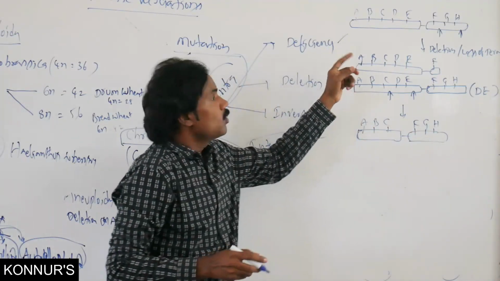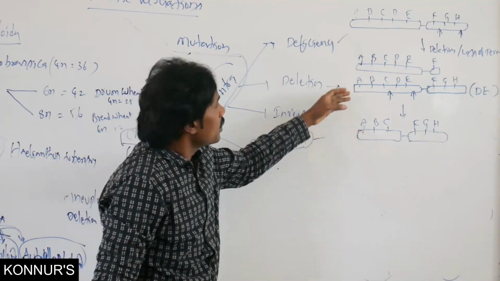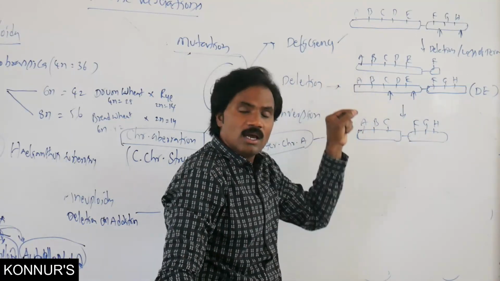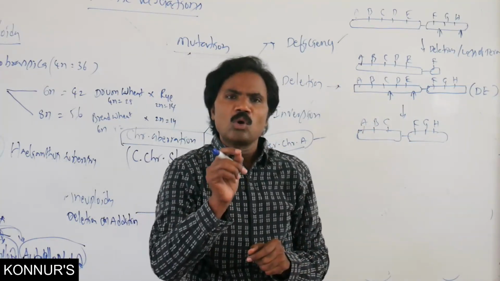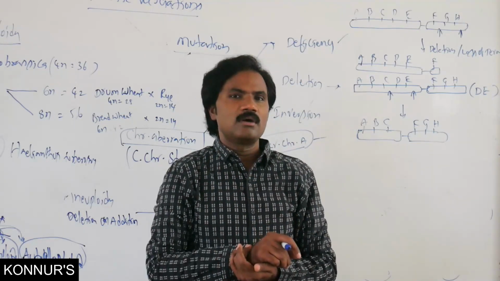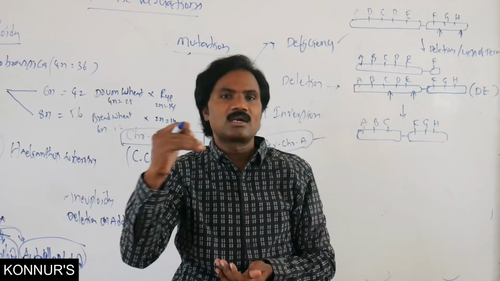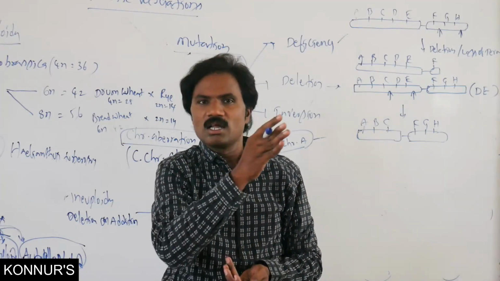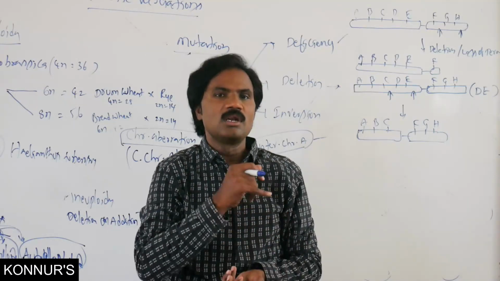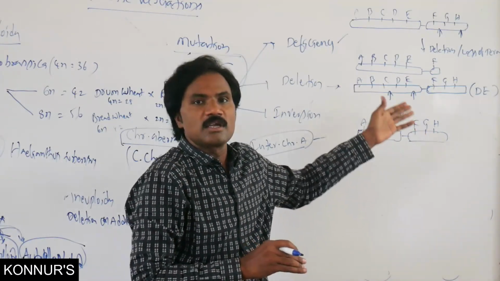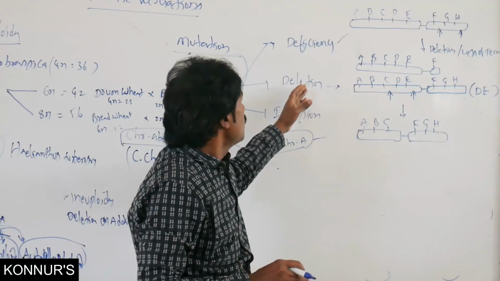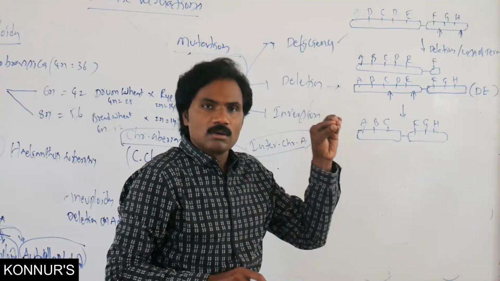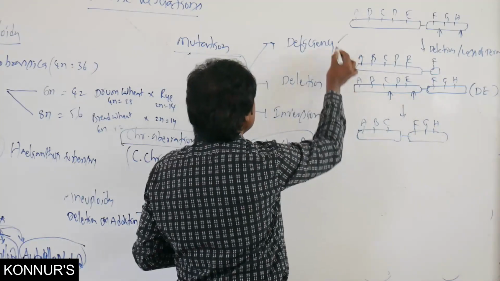Normally we observe either deficiency or deletion, for example the notochord wing, the terminal wing, if there is a deletion on the X chromosome in Drosophila. Apart from this, Cri-du-chat is another best example of deficiency or deletion.